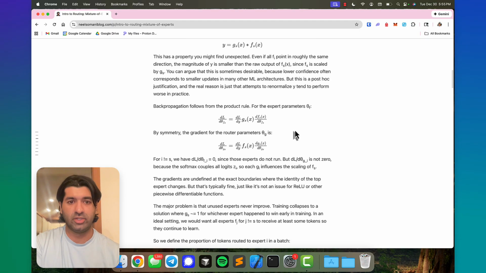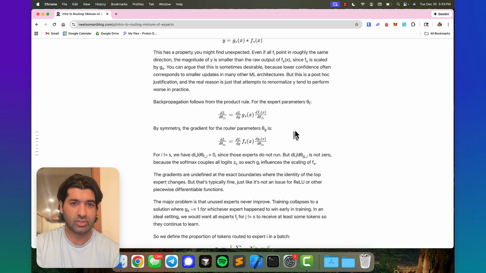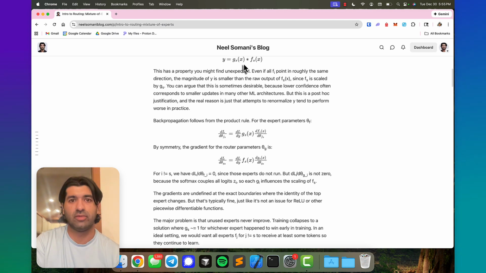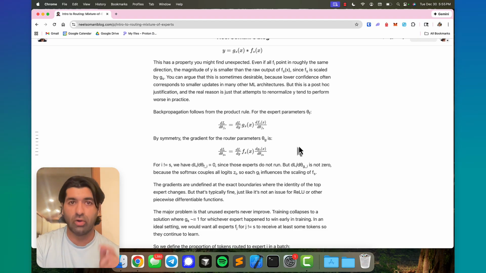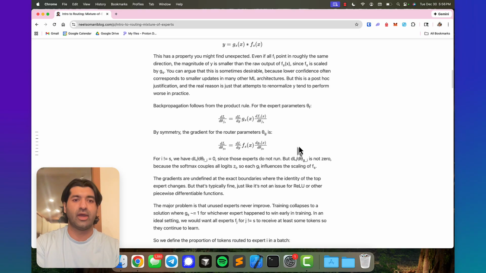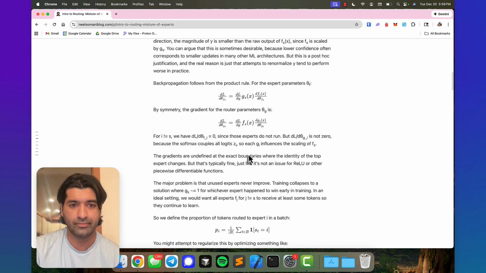Then there's the second gradient, which is the change in loss with respect to theta sub g sub s. And s is the expert that we selected. Again, you can differentiate the expression above. Now the catch with g is that the experts that are not selected are also going to change. Those gradients are not going to be equal to 0 if you're computing the change in the loss function with respect to theta sub g sub i. And the reason for that is that g is normalized. So if you upweight or downweight some expert network that's not equal to s, then that will impact the output of g sub s. So I just make that note here.